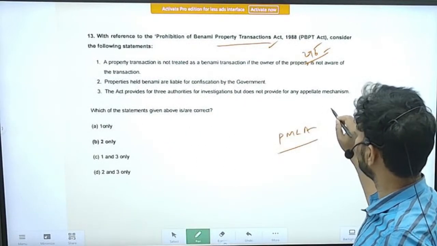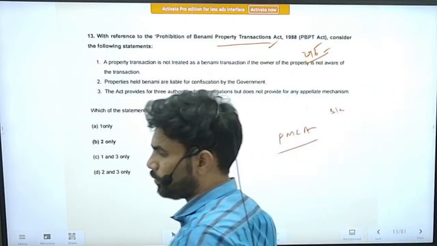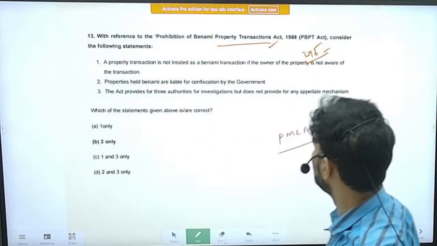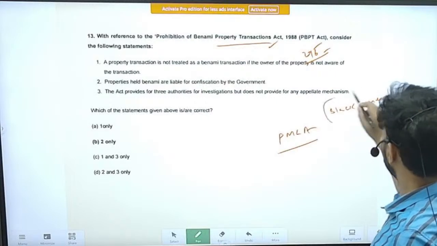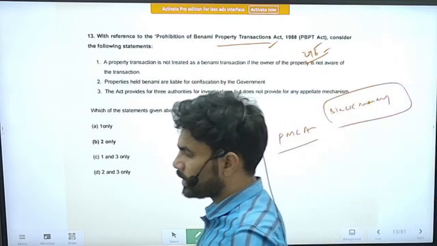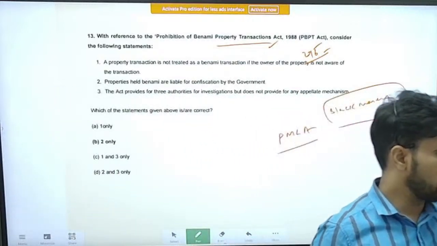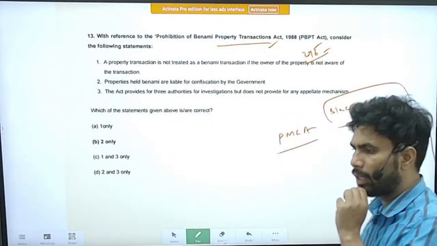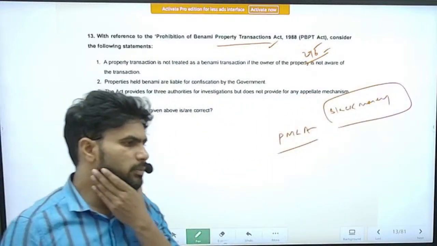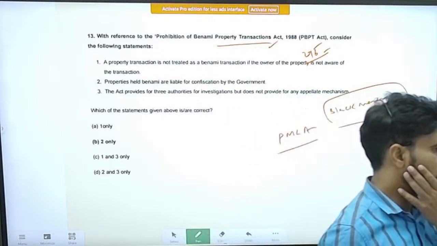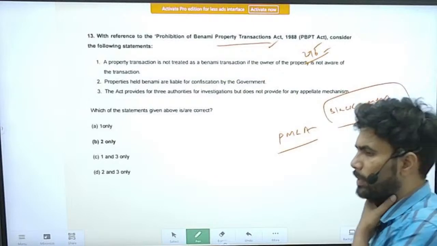You know very well, during the elections, especially the 2014 elections, the issue of black money was a big debate between the two major political parties, BJP and Congress. The BJP promised that it will bring back the black money, the money of people who have hidden it in Swiss banks.